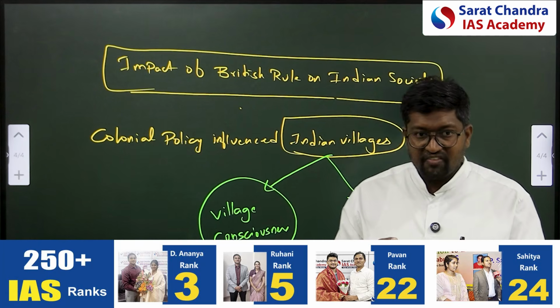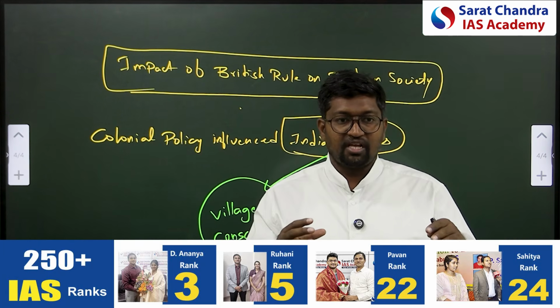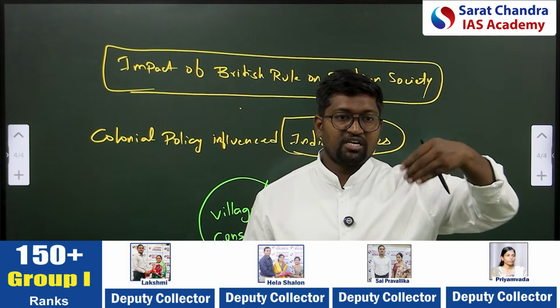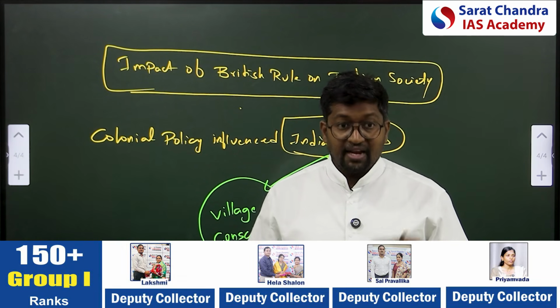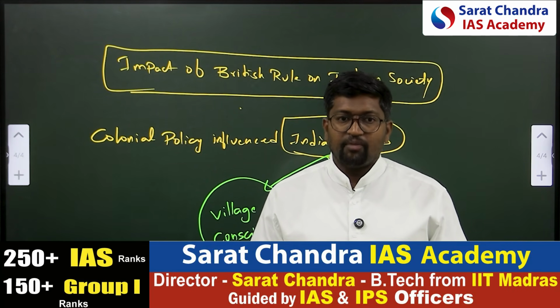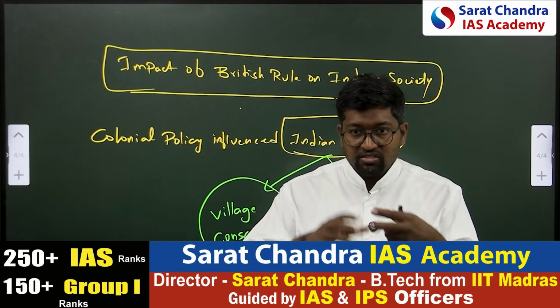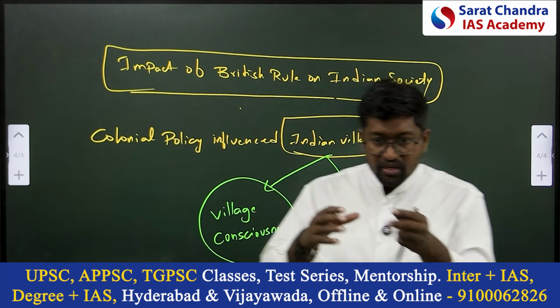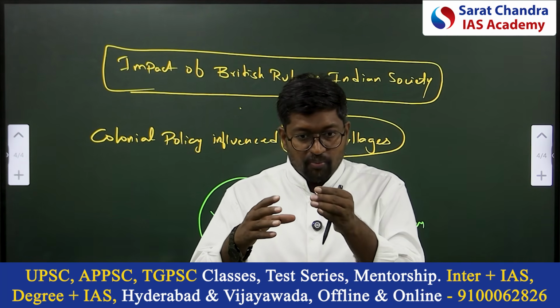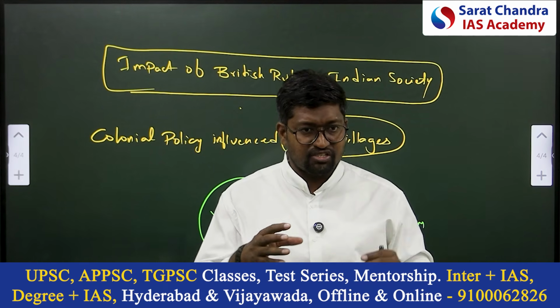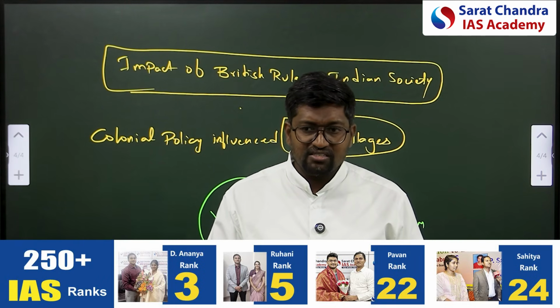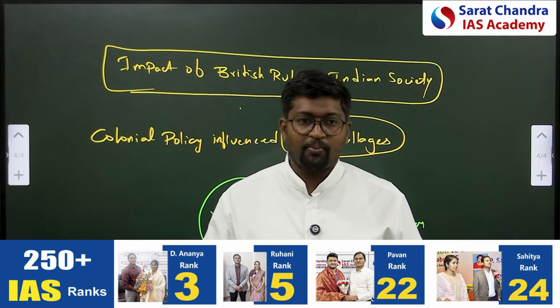But because of these land revenue policies, what is happening? There was a zamindari system. One mandal was under one zamindar. One district was under one zamindar. Then the Ryotwari system was introduced, and the Mahalwari system was introduced. Because of this, village land, which was the property of the village, gradually transferred into the property of the Britishers.